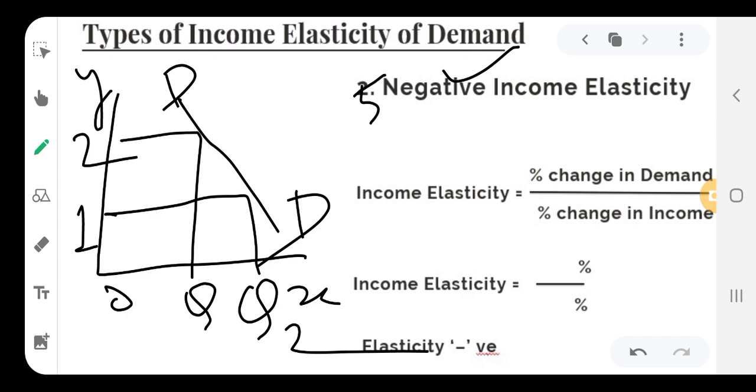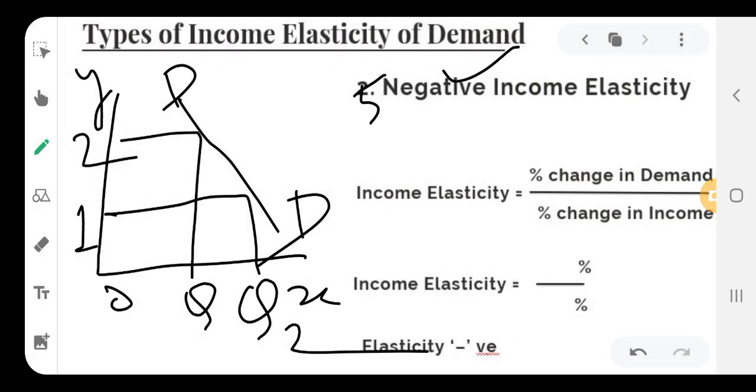When income declines, the demand for bajri increases, and when income increases, the demand for bajri declines. Here we can see this example with the help of the diagram, and in this case the DD demand curve is negative.